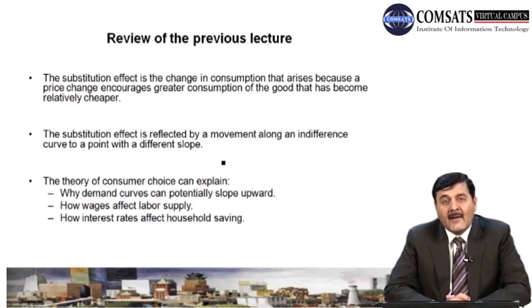We said that if the substitution effect is stronger, the consumer will save more and increase their consumption in old age. And if the income effect is stronger than the substitution effect, then people will like to spend more at present and save less for the future or old age consumption.